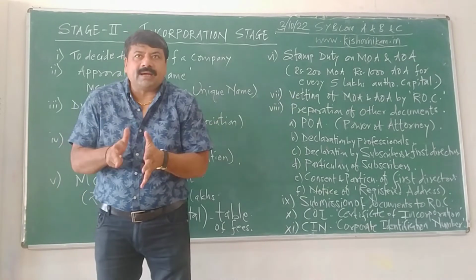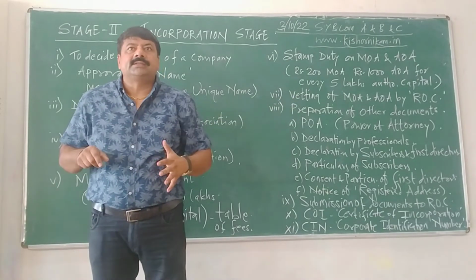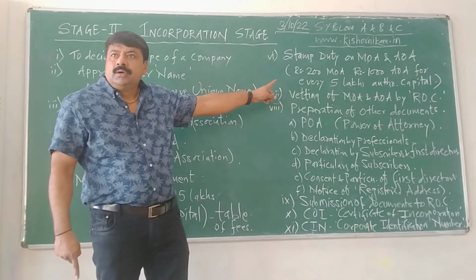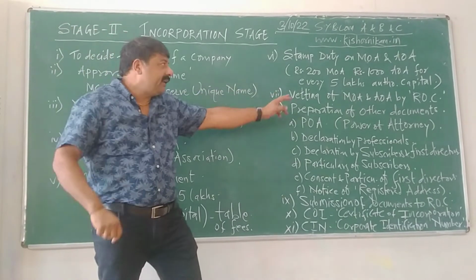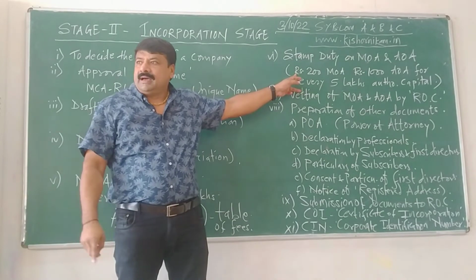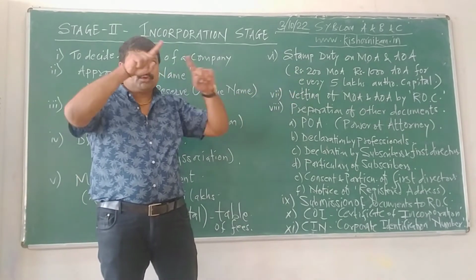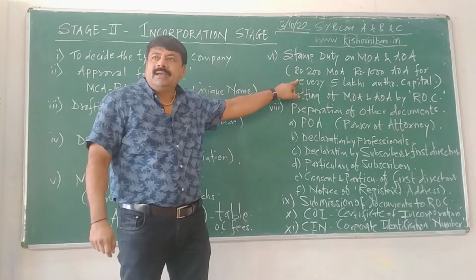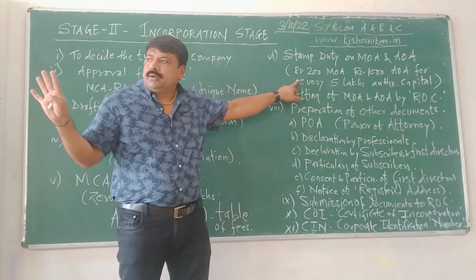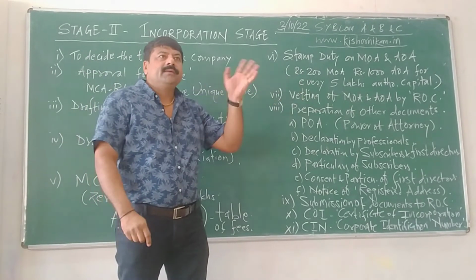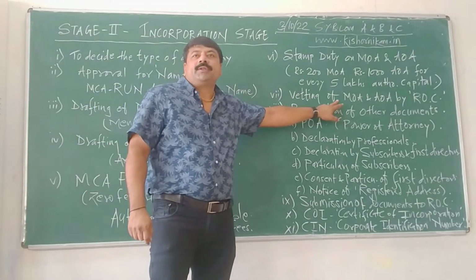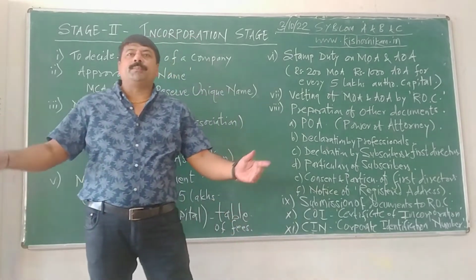If the authorized capital of a company is 20 lakhs, what is the fee payable for the memorandum? 200 into 4, so 800 rupees will be payable. Am I right or not? If authorized capital is 20 lakhs, the memorandum stamp duty payable will be 200 into 4, 800 rupees. This way. Clear?